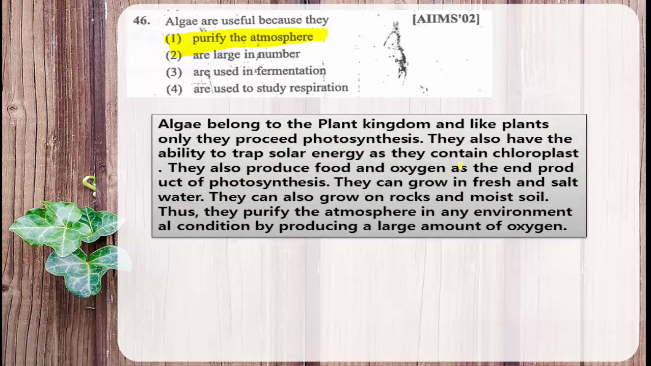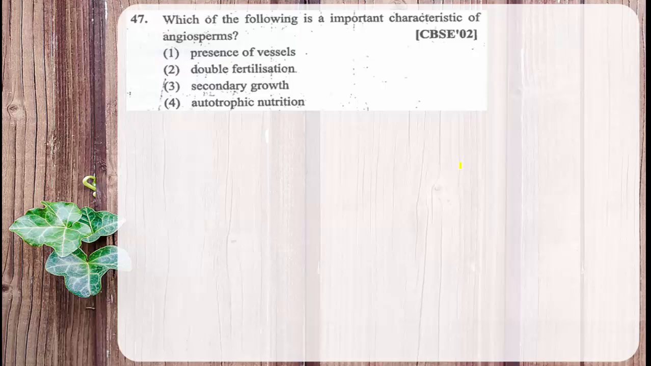Then coming to the same thing explained here. Just go through the point. Then moving to the next one. Which of the following is an important characteristic of angiosperms? Presence of vessels, double fertilization, secondary growth, autotrophic nutrition. Among these four options, which one is the important characteristic feature of the angiosperms?